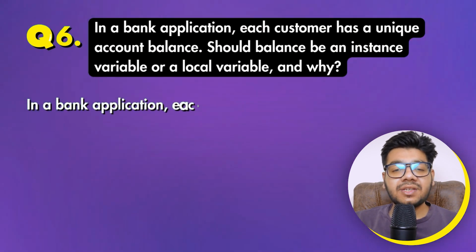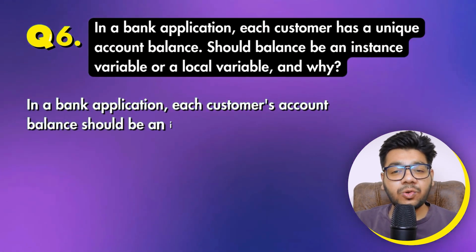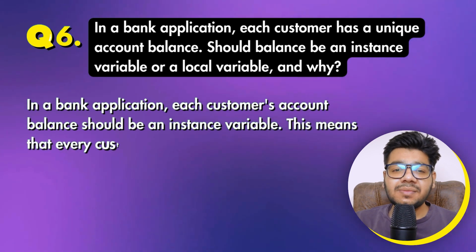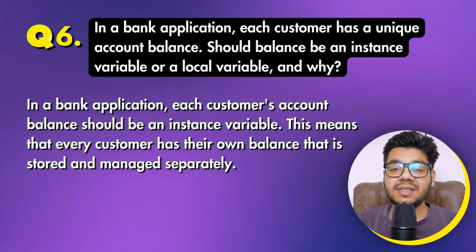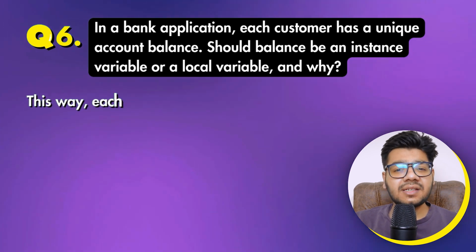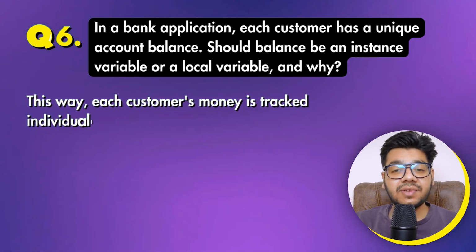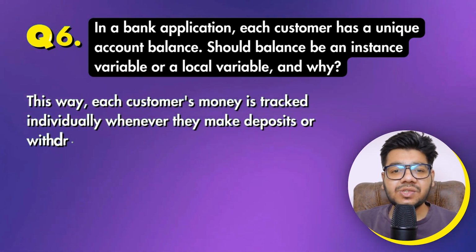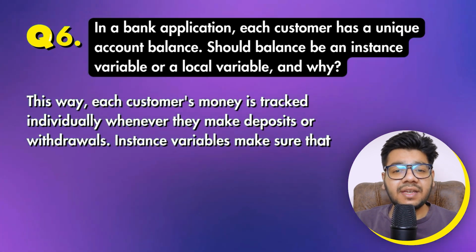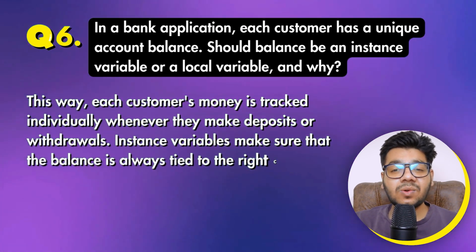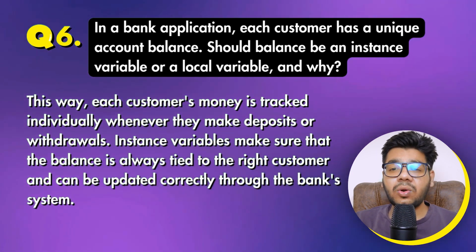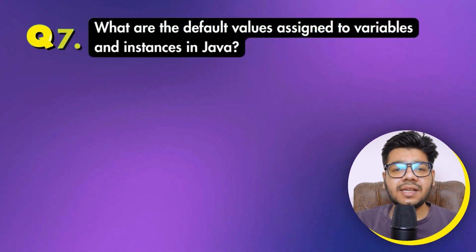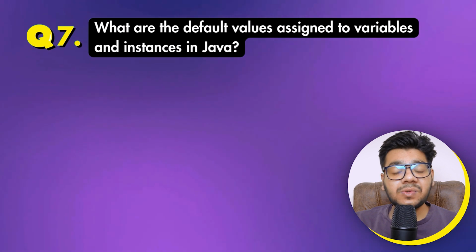In a bank application, each customer's account balance should be an instance variable. This means that every customer has their own balance that is stored and managed separately. This way, each customer's money is tracked individually whenever they make deposits or withdrawals. Instance variables make sure that the balance is always tied to the right customer and can be updated correctly throughout the bank system.